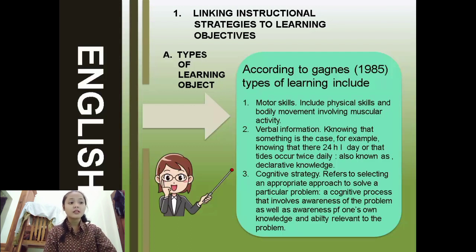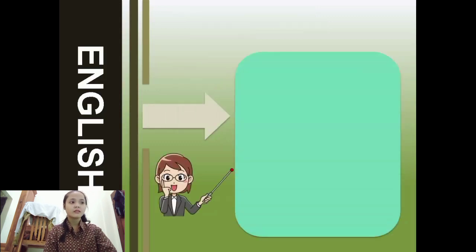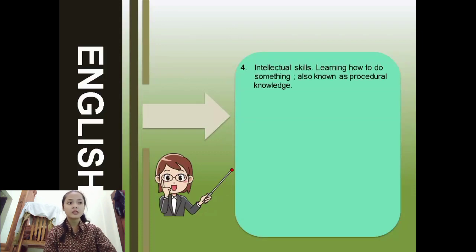Third, cognitive strategy refers to selecting an appropriate approach to solve a particular problem, a cognitive process that involves awareness of the problem as well as awareness of one's own knowledge and ability relevant to the problem. Fourth, intellectual skills.